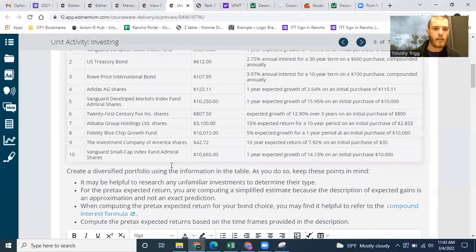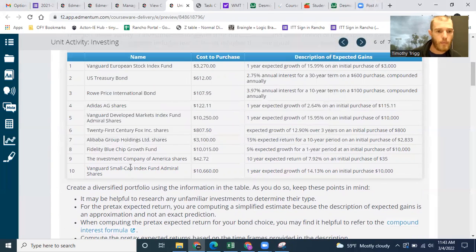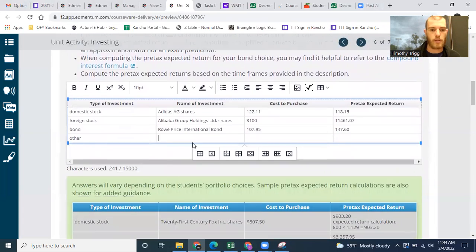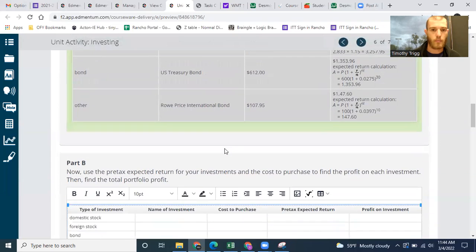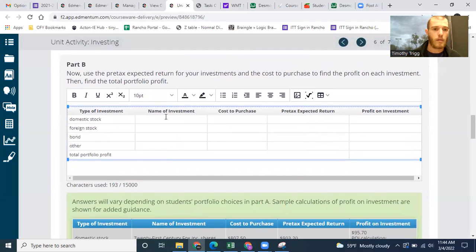Now for the other, I'm going to let you do that on your own, but let's see what you can pick. You could just pick any of these that you want. Okay, just pick one more that you like, and that goes into the other. Now, use the pre-tax expected return on your investments and the cost to purchase to find the profit of each investment.